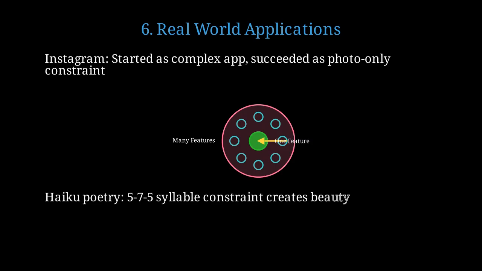Haiku poetry uses a strict 5-7-5 syllable constraint. This limitation forces poets to distill profound meaning into minimal words. IKEA faced shipping cost constraints, so they invented flat-pack furniture. The constraint revolutionized an entire industry.